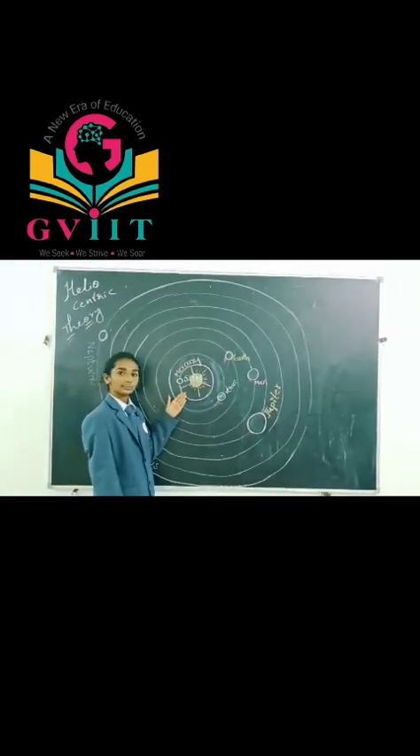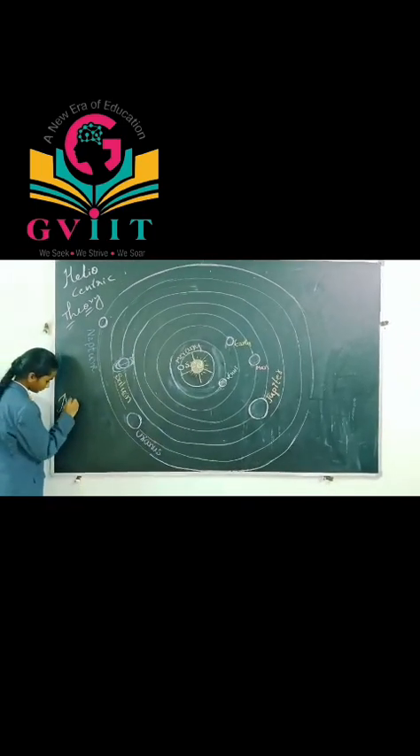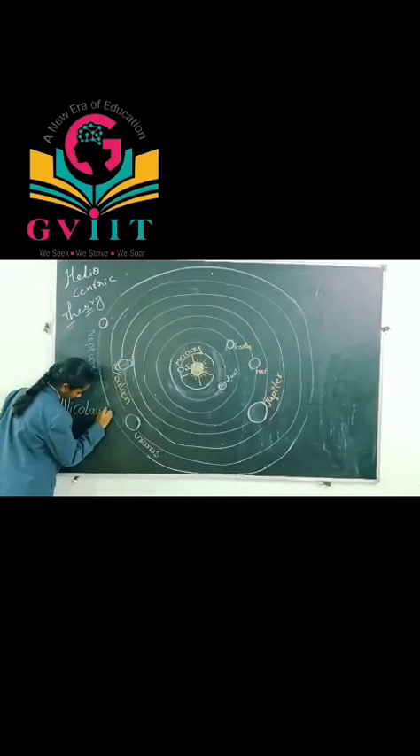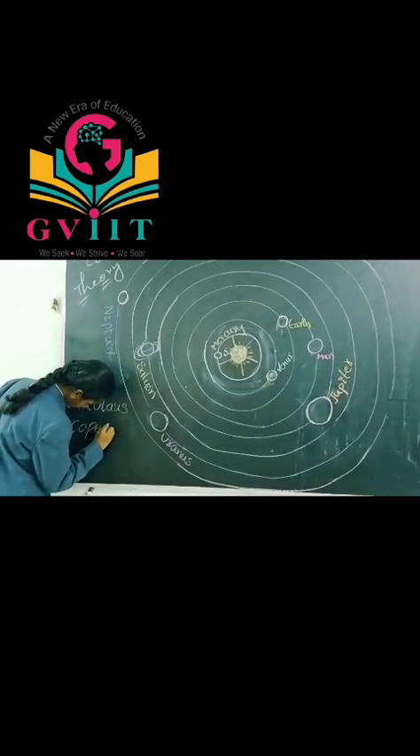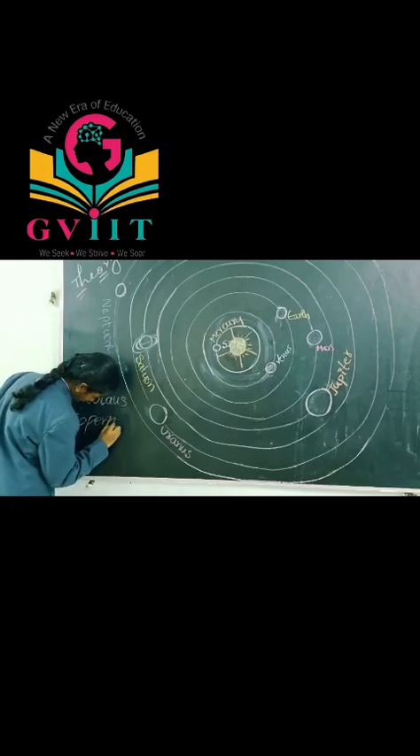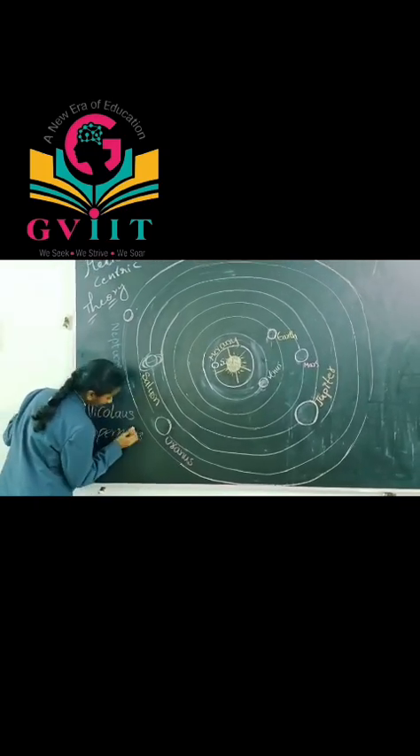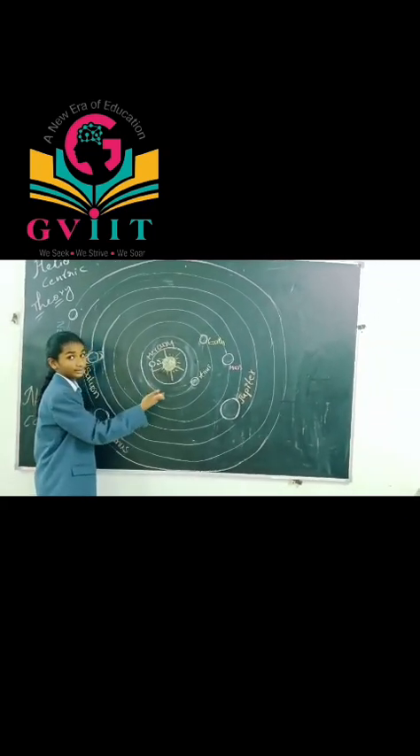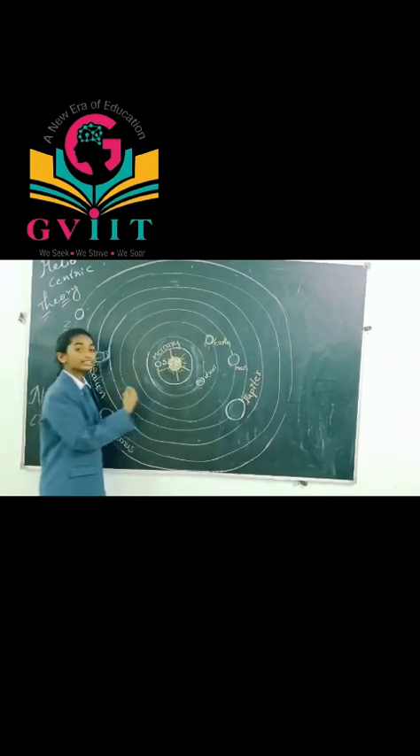Heliocentric theory. This theory was proposed by a Polish astronomer named Nicolaus Copernicus. According to this theory, the Sun is at the center of the solar system and other celestial bodies like planets revolve around the Sun. This is called heliocentric theory.